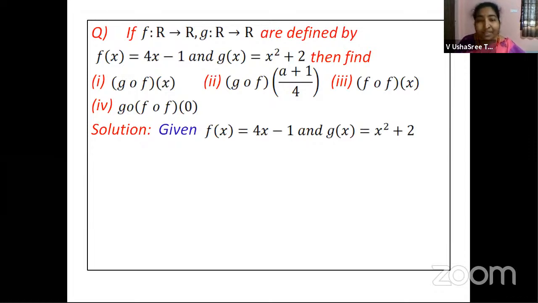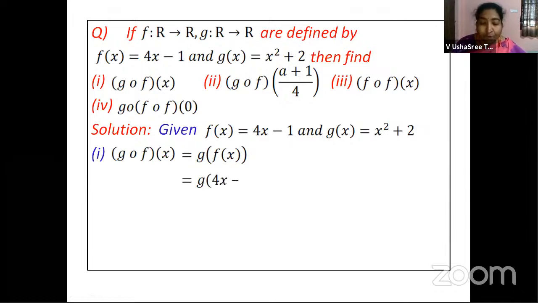The same thing we are trying to do here. There we called it the value of a polynomial, right? So here again, we are going to implement the same thing in this problem. The first bit is g circle f of x. As the definition says, g circle f of x is g of f of x. But what is f of x, children? 4x minus 1. So instead of f of x, we will substitute 4x minus 1. Got it?